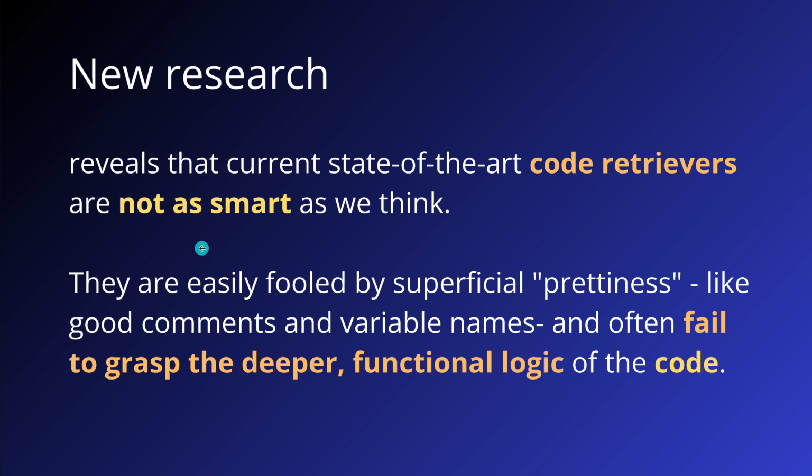Therefore, they say humans are easily fooled by superficial prettiness and also the AI is fooled by superficial prettiness, like a good comment or a variable name that is a kind of a sexy variable name. And often the AI system failed to grasp the deeper functional logic of the pure code. And this is a statement that is quite heavy. When I read this publication, I said, I have to show you that if you thought code is perfect, Cursor and Sonnet, and this is the perfect combination for a code editor, and so on. No, we still have massive limitations for mission-critical tasks also in our code AI.